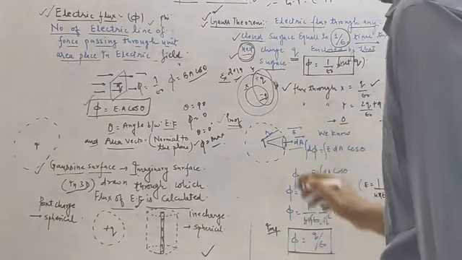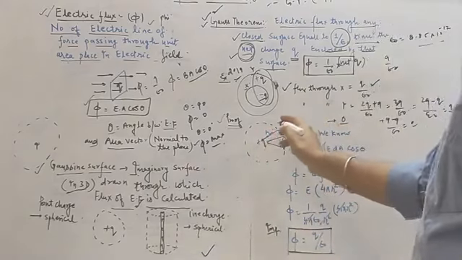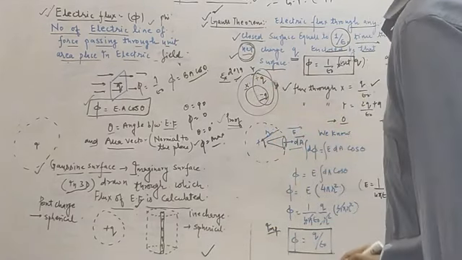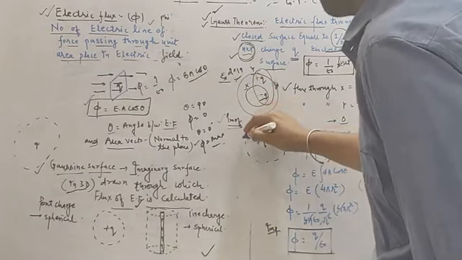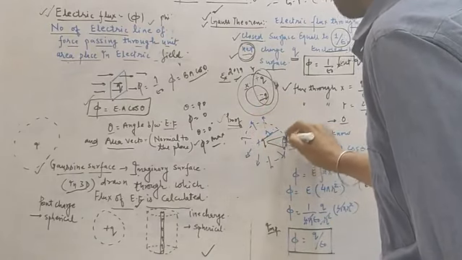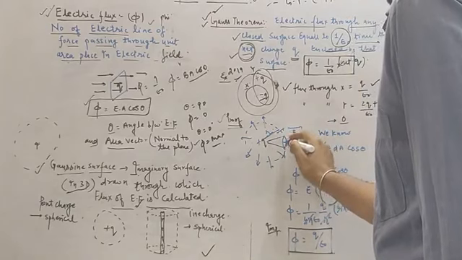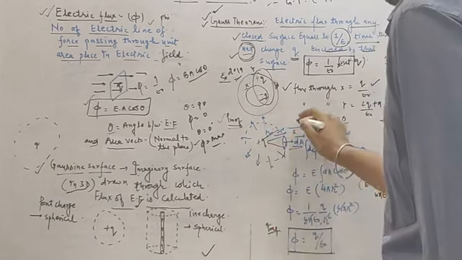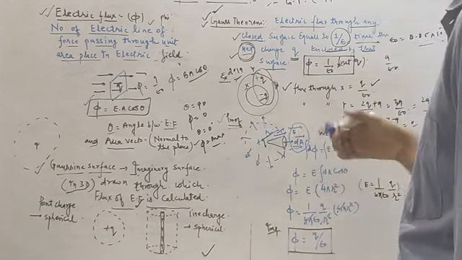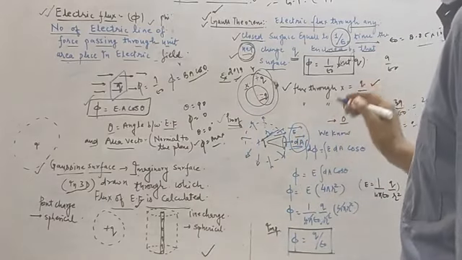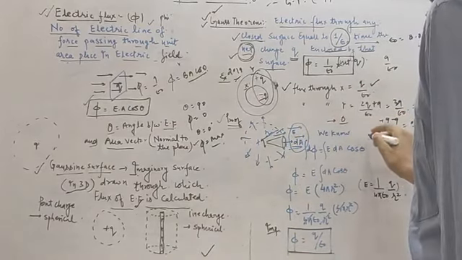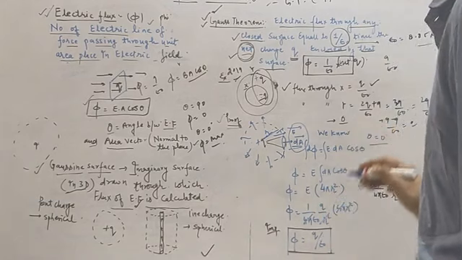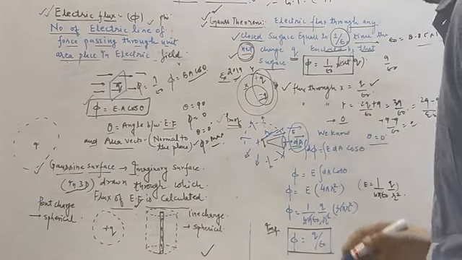To prove, suppose we have the charge plus q and we draw a Gaussian surface. Suppose this is the area vector, we know very well. A plus q charge is placed over here, so electric field will be moving in all directions. So the area vector, suppose we have taken a small plane, the area vector dA in this direction, so electric field will also be there in all directions. So E dot dA, wherever you take the area vector, 100% the electric field and the area vector must be parallel. So theta will always be 0 degree. What do you mean by theta? Theta is the angle between electric field and area vector.